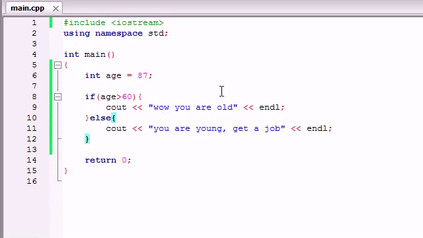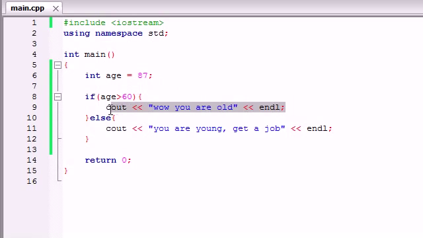So now you can see, instead of just having a basic if statement where it was either run a bit of code or do nothing, we now have the option of something happens for true and something happens for false. So now either way, your computer program is going to do something. So that is the basics of an if-else statement. So now that you guys know that, let me go even deeper.